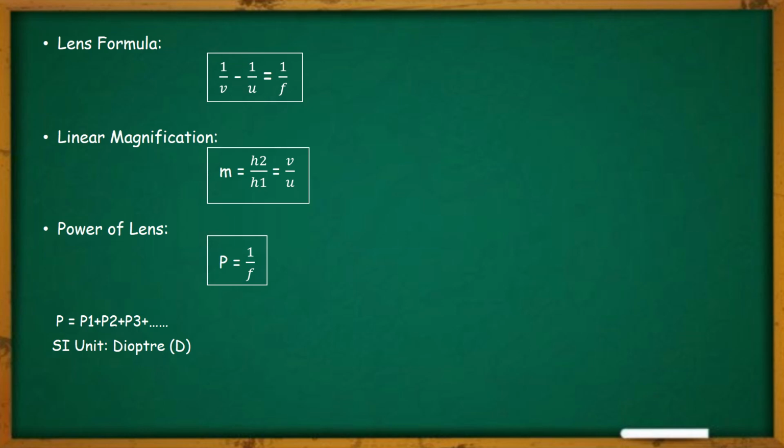So what is power? The power of a lens is the reciprocal of the focal length of the lens. I will say it another time. The power of a lens is the reciprocal of the focal length of that lens. So we can mathematically write it as P is equal to 1 divided by f, where f stands for the focal length.